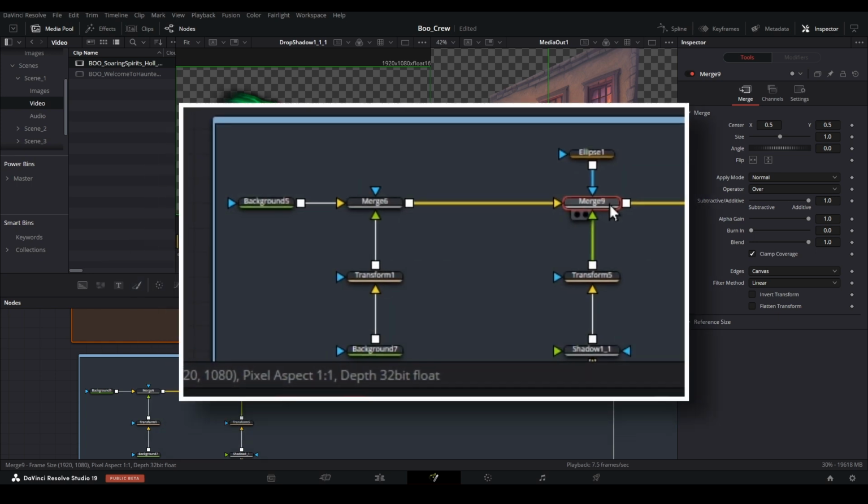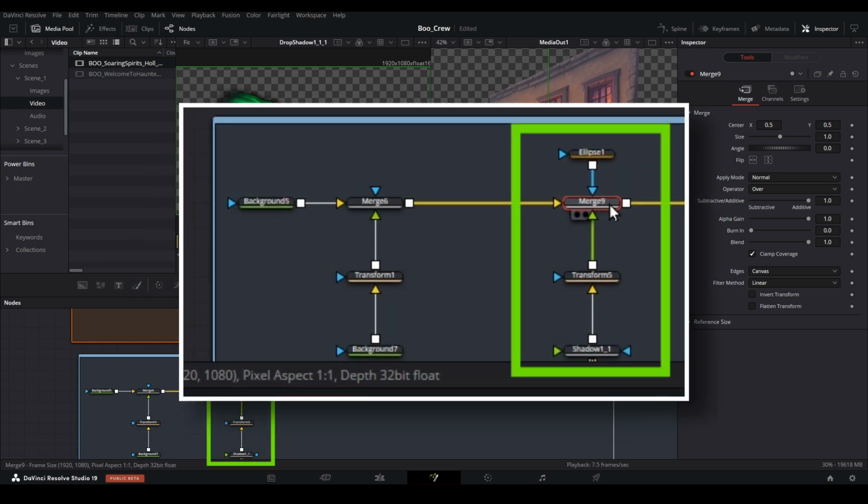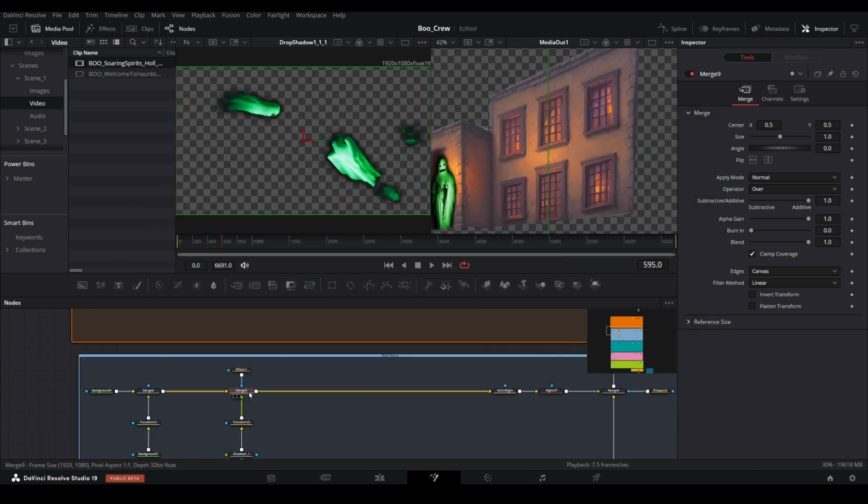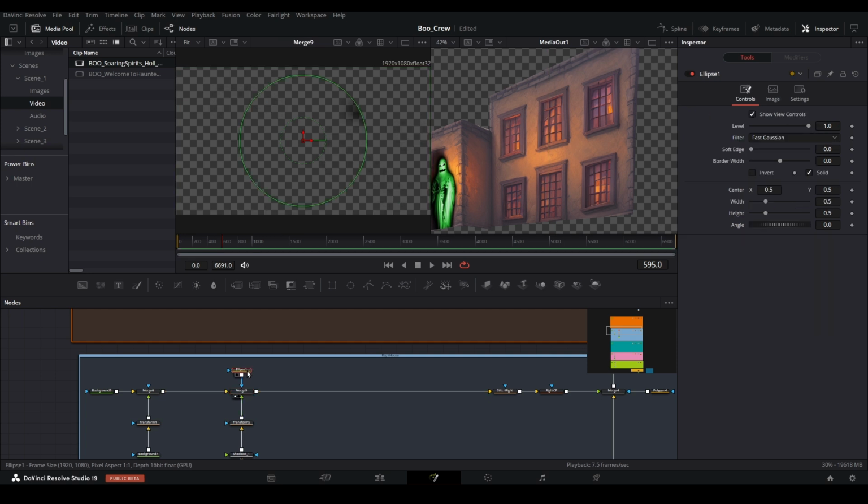When applying a mask to a Merge node, only the nodes connected to the green arrow, the foreground, are affected by the mask. Anything that is considered the background will be unaffected. Select that Merge node, and hit 1 on your keyboard to put the view into the preview pane. This will let you see the problem as it's applied to that node.